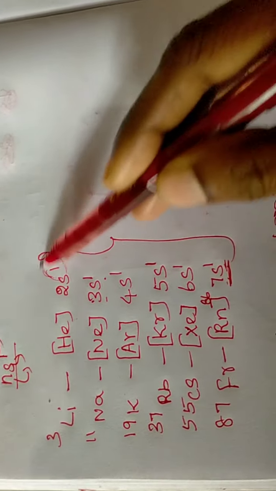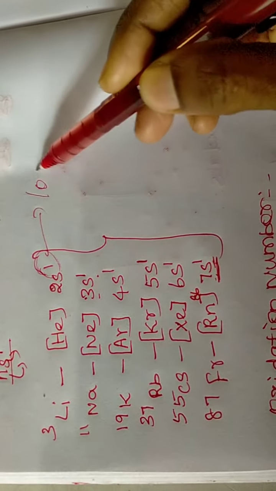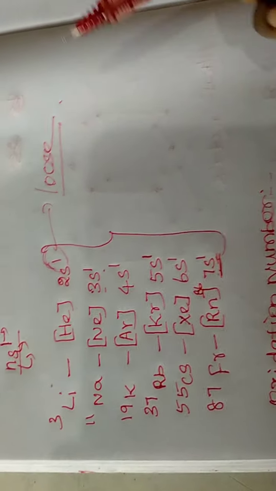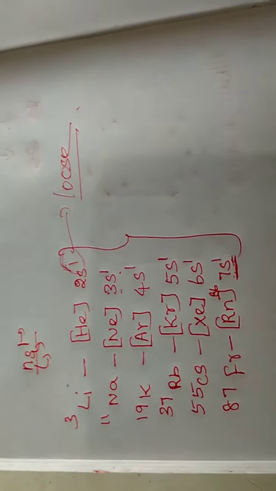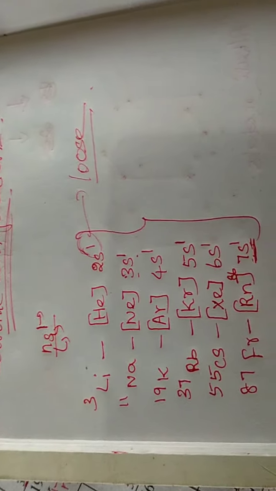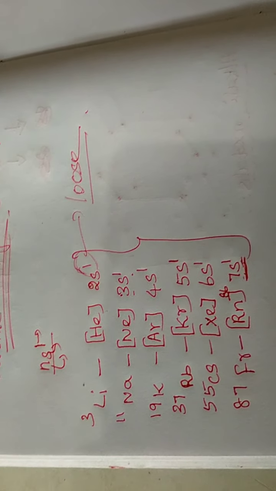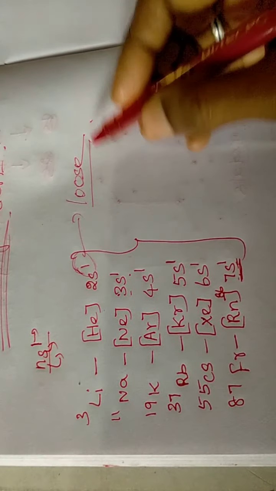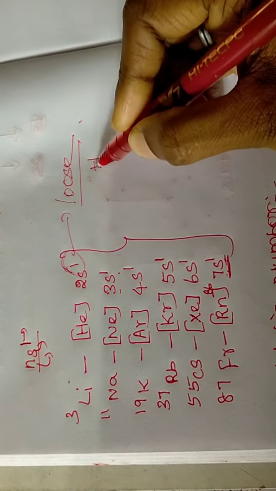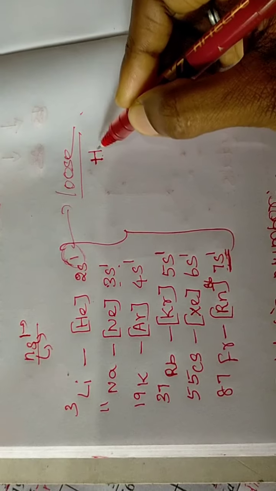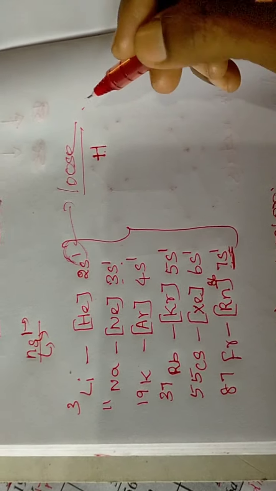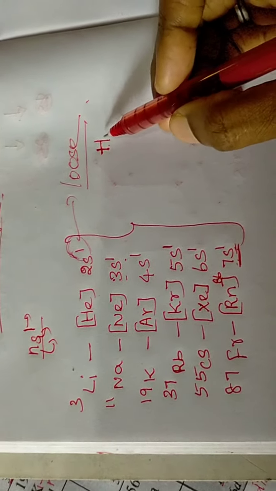They easily donate this electron. Because of this donation of an electron from the valence shell, their oxidation number is +1.